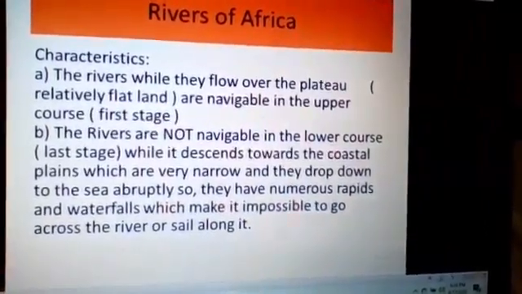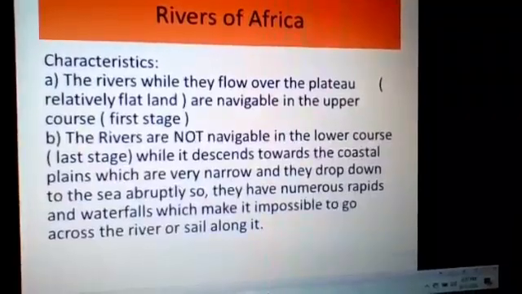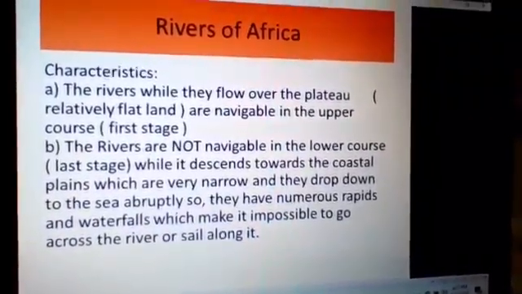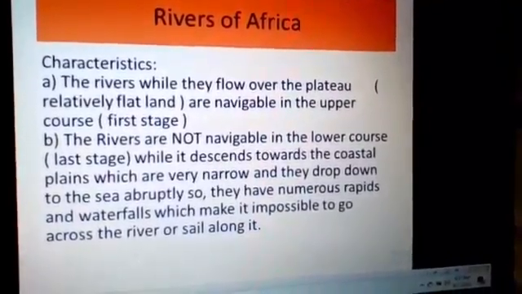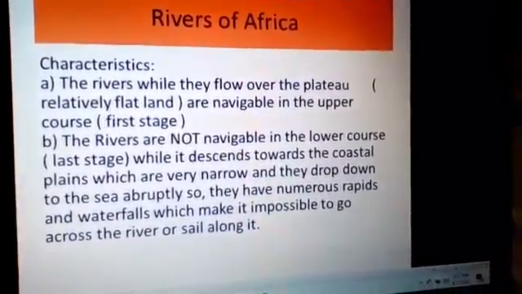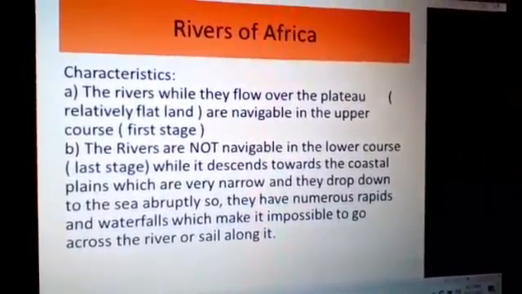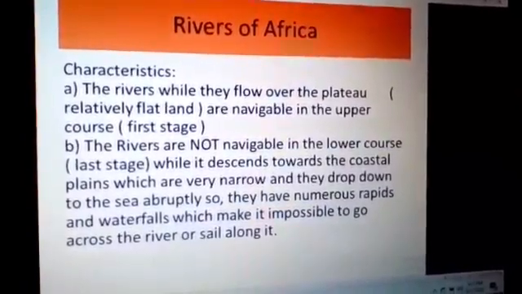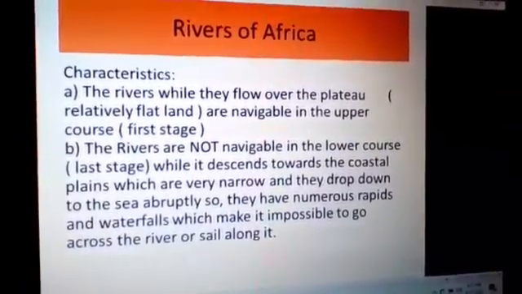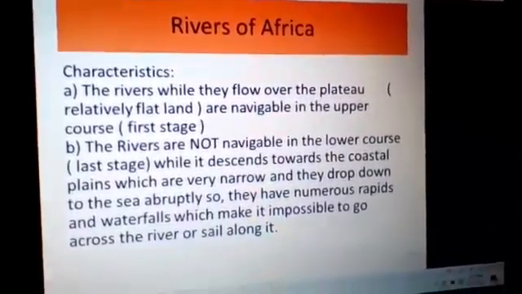In the upper course, the river is supposed to be at its youngest stage. That is why it is also called the young stage of a river. It is flowing very fast and it is rushing down a very steep gradient. That means a slope. Therefore, in the Himalayan rivers, you will see that in the upper stage or the younger stage of a river, it is very difficult to navigate that particular portion of a river.